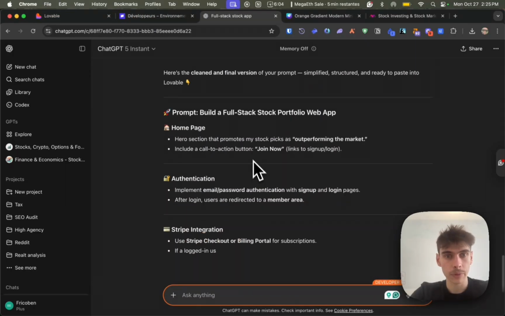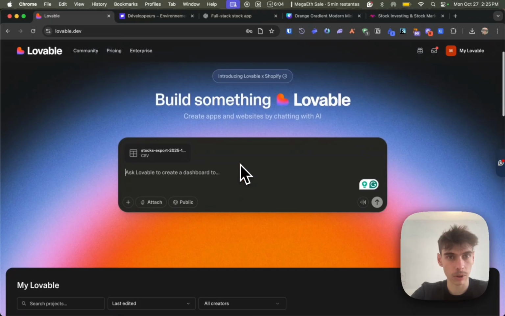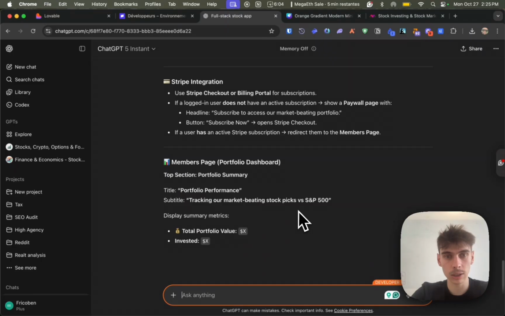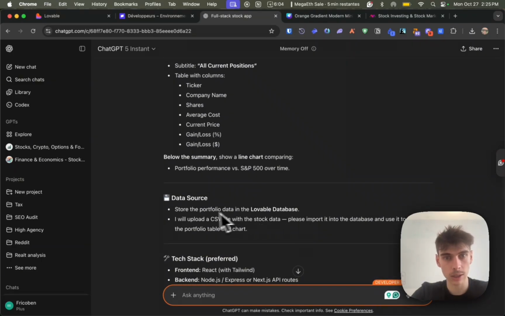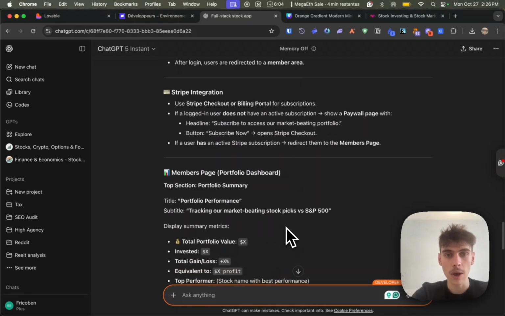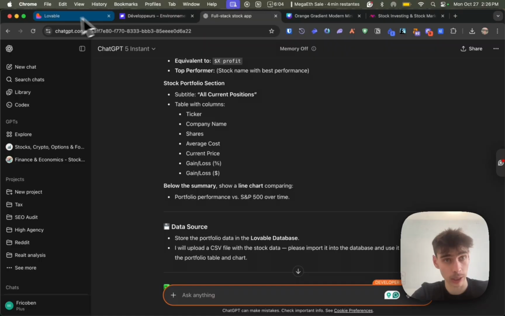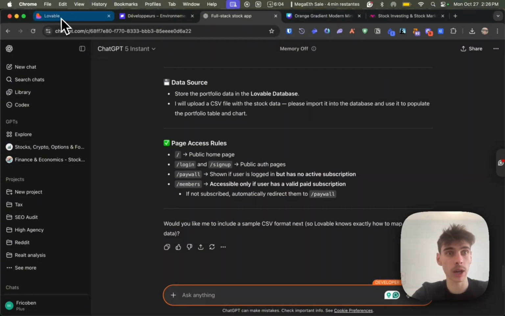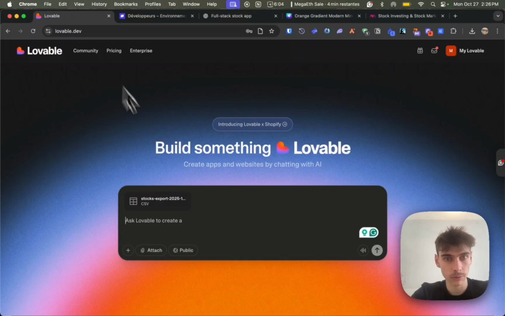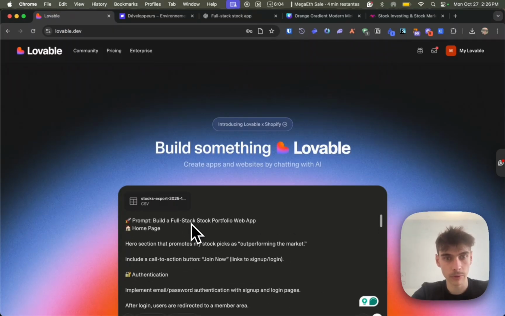Perfect. So now, after this little refactoring, we'll have all of this prompt that we'll simply copy paste to Lovable, right? So let's start. Here we have the CSV of all the stocks. Basically, I'm going to give a CSV to Lovable of all the stocks I want to advise in my service. Of course, this is a hypothetical service. And I want Lovable to create a database about it. So here I already put the CSV. Now I'll just copy paste the prompt into Lovable, like so. It's perfect.